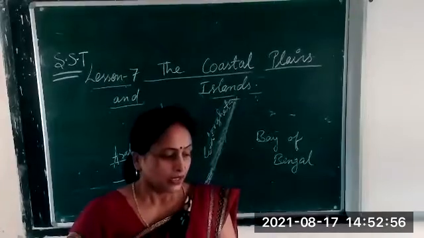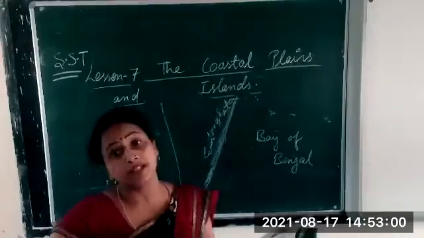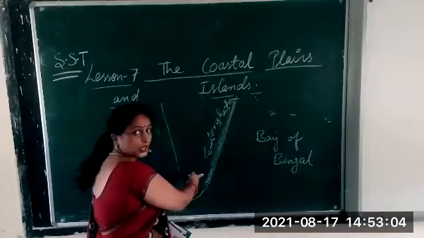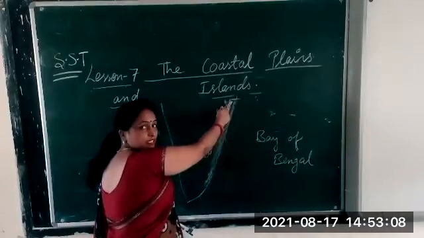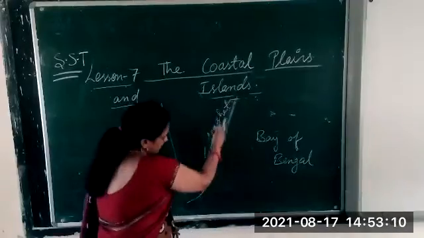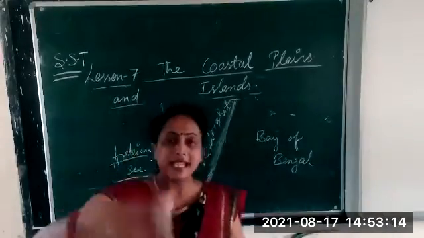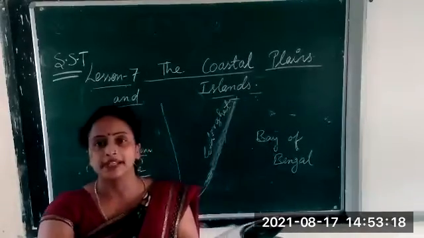Okay. So now these are the areas, and it ends at Tamil Nadu. And where is Tamil Nadu situated? In the southern part, below West Bengal, which is in the eastern part of the north. So this area is under the eastern coastal plain.